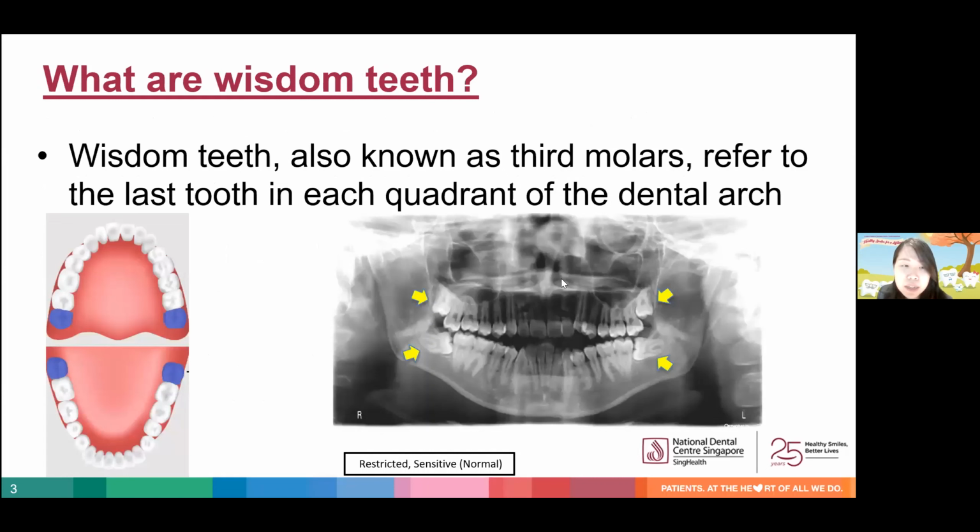So firstly, what are wisdom teeth? Contrary to what their name suggests, wisdom teeth have nothing to do with wisdom at all. The wisdom tooth actually refers to the third molar, which is the last tooth in each quadrant of the dental arch.